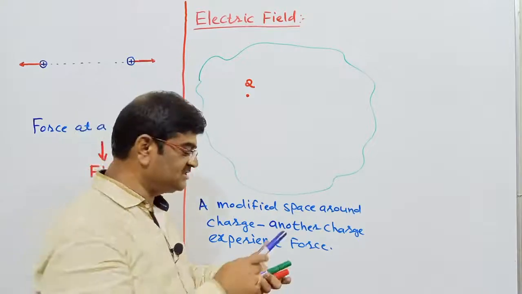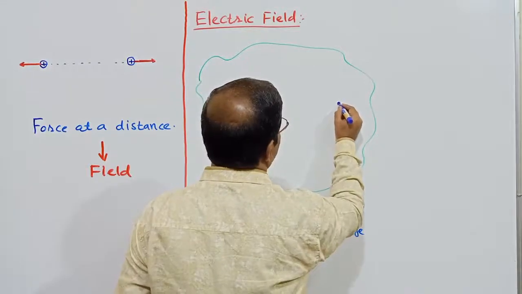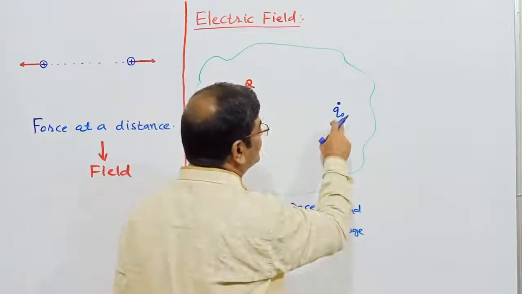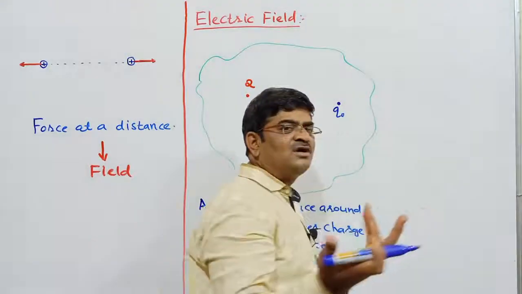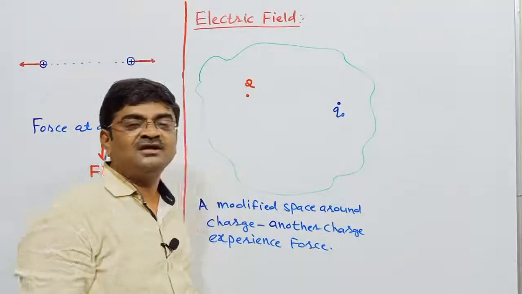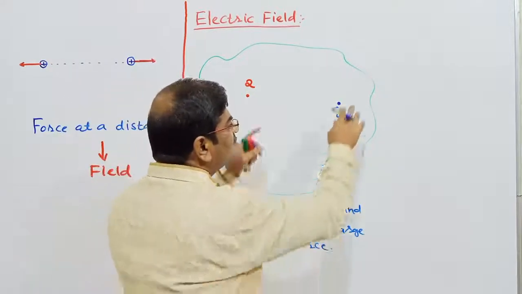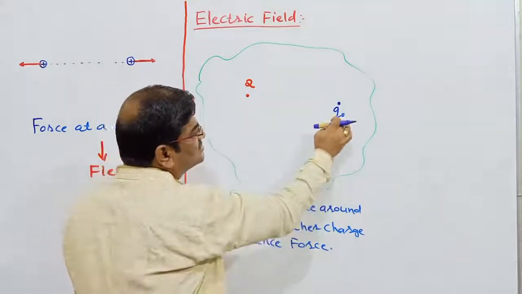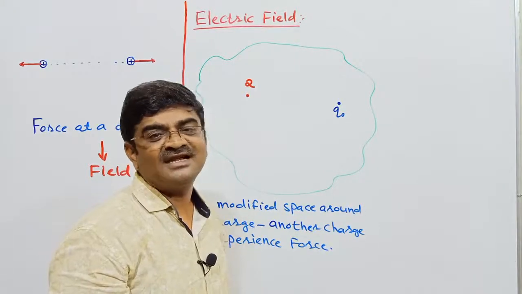experiences a force. See, for example, I am going to bring one more charge over here. As soon as I bring this over here, this charge is bound to experience force. When I had this charge somewhere else, I did not have any force on that charge. But as soon as I brought it over here, what do I see? The charge is experiencing force. So this is the region which has got modified. And such a modified region in which a charge brought experiences force is referred to as an electric field.